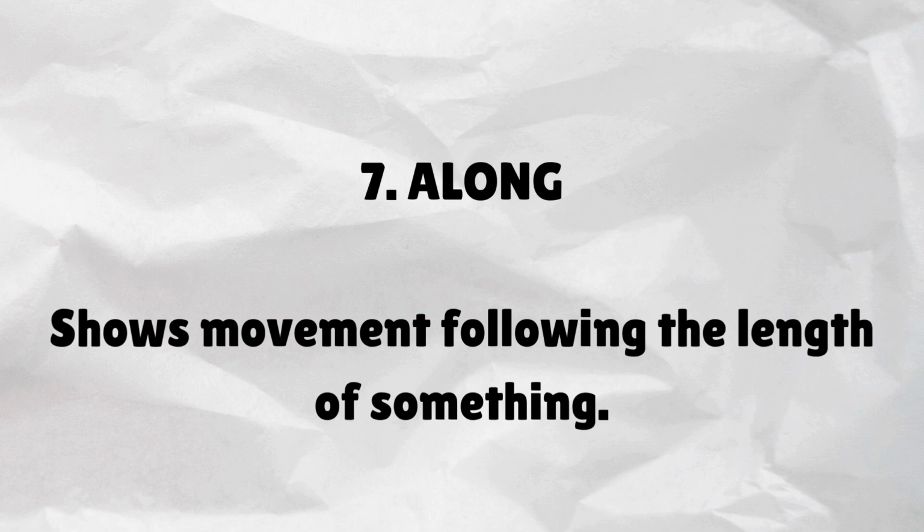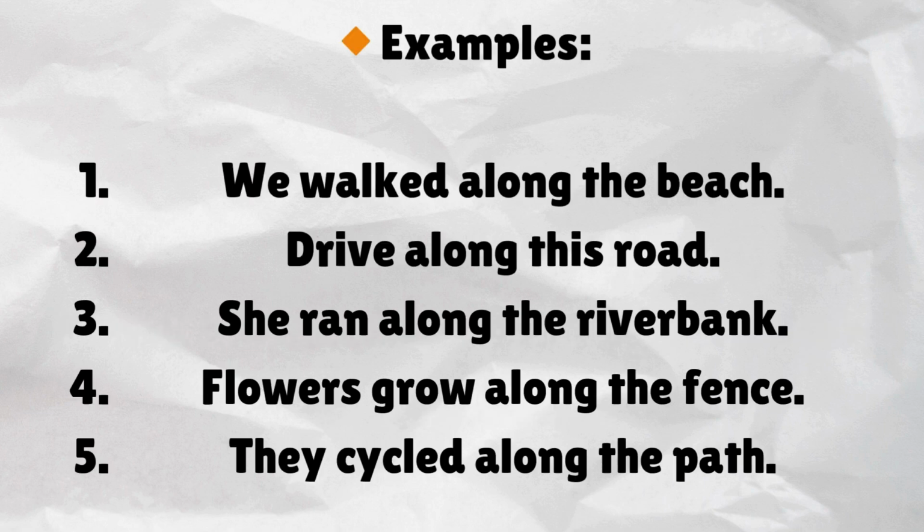Along. Shows movement following the length of something. Examples. We walked along the beach. Drive along this road. She ran along the riverbank. Flowers grow along the fence. They cycled along the path.